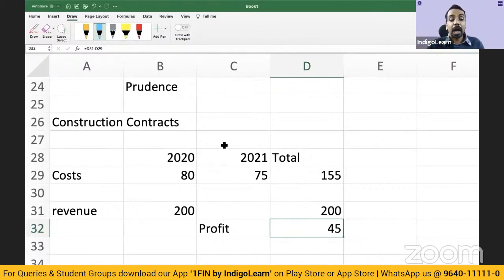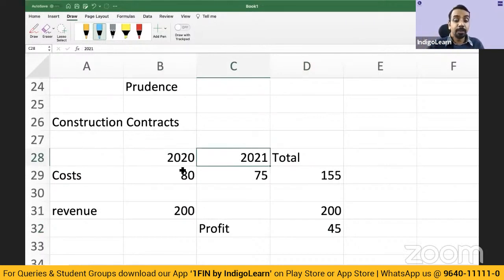What is the challenge? How much should be allocated to 2020? How much should be allocated to 2021? That is the challenge. Or say, for example, by the end of year 20, you have incurred 80 lakhs and you expect that you will incur 75 lakhs in the next period, and the revenue is only 150. There is a loss of 5.